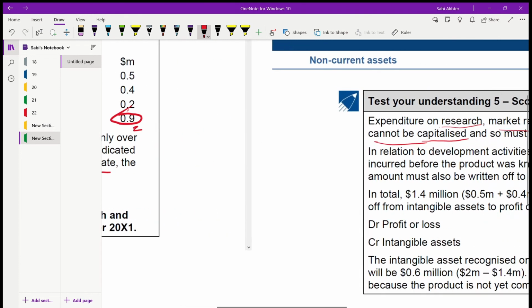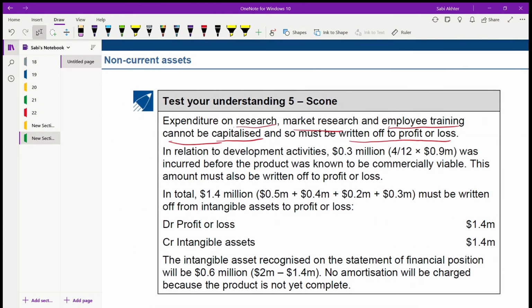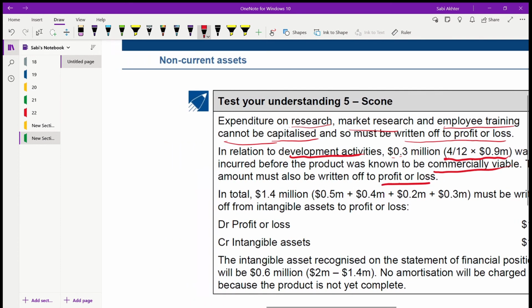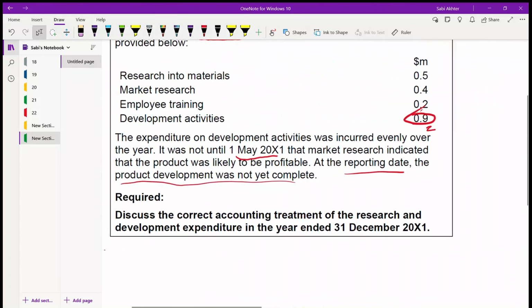What about the 0.9? In relation to the development activities, 4 months of the 0.9 was incurred before the product was known to be commercially viable. This amount must also be written off to profit and loss. Why 4 months?